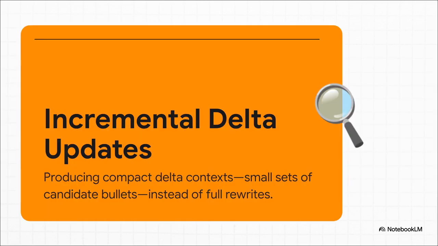And here it is. This is the secret sauce: incremental delta updates. The curator never ever throws out the old playbook. It just makes these tiny, super precise edits. They call them deltas. It might add a new strategy, tweak an old one, or delete something that's just not working anymore. This right here is the mechanism that completely prevents that catastrophic context collapse.